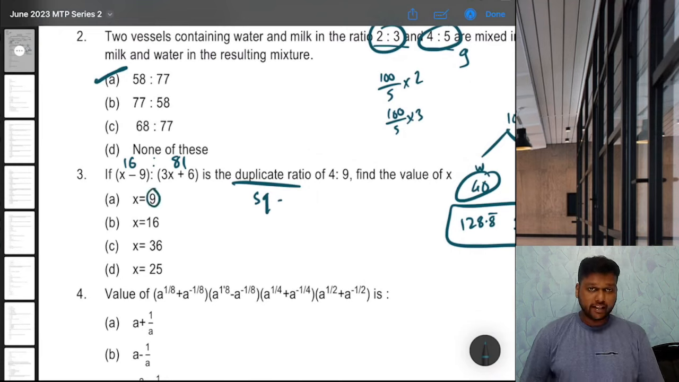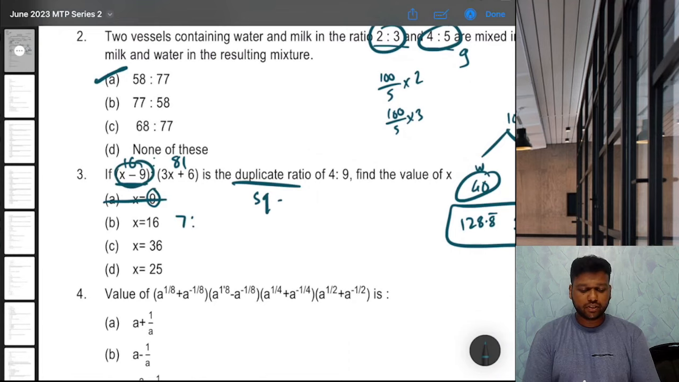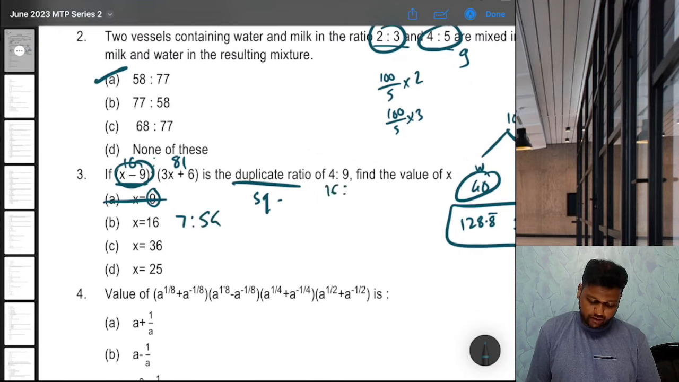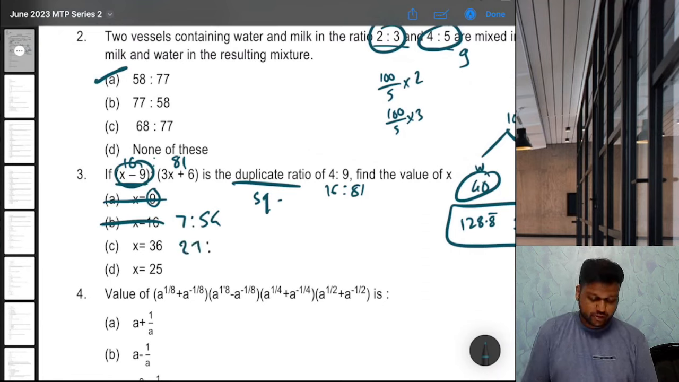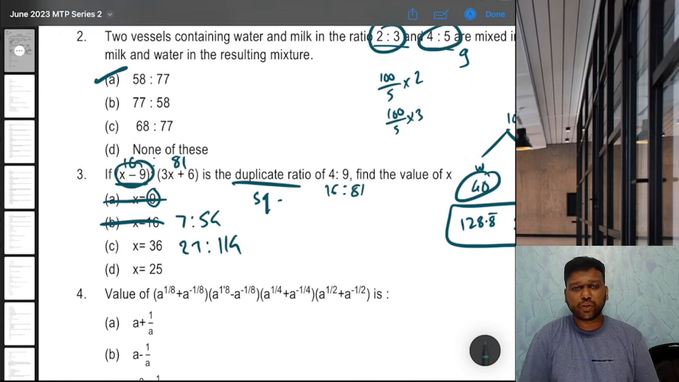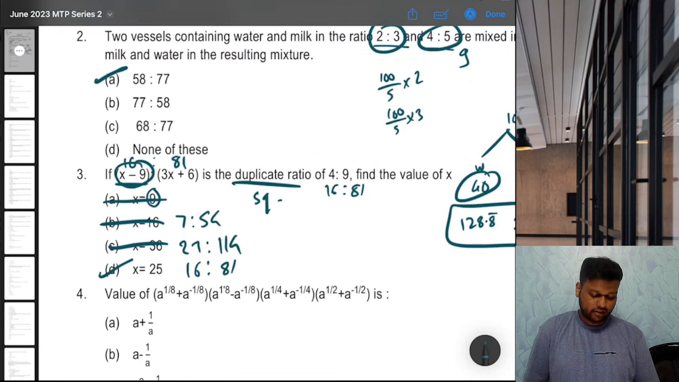Again, instead of solving, you can just go by options. If we put x as 9, then 9 minus 9 will be 0. So obviously it will not be 16 is to 81. So cancelled. If we put x as 16, then 16 minus 9 is 7 is to 16 into 3 plus 6, how much is that? 54. Again, not correct. We want 16 is to 81. If we put 36, 36 minus 9 is 27 is to 36 into 3 plus 6 is 114. Again, not correct. If we put 25, 25 minus 9 is 16 and 25 into 3 plus 6 is 81. Correct. So D is the correct answer.